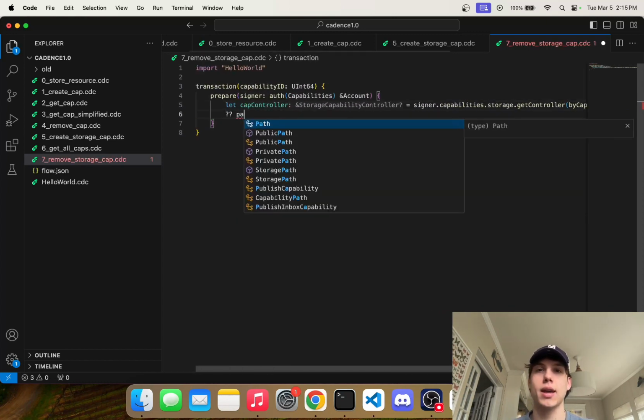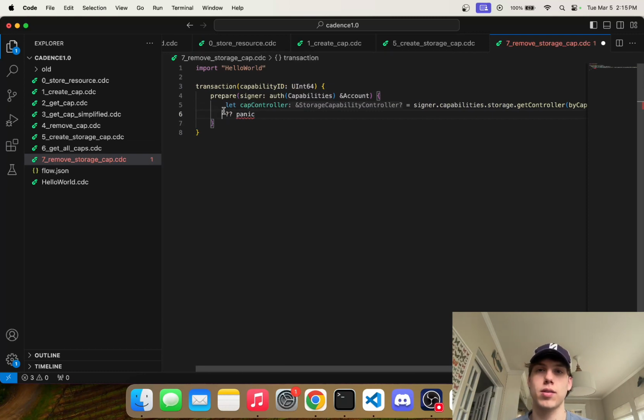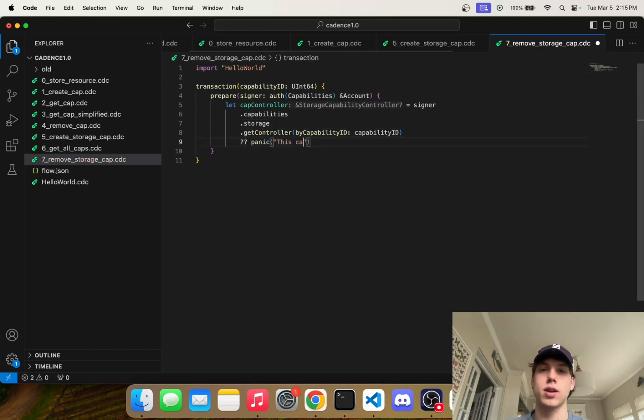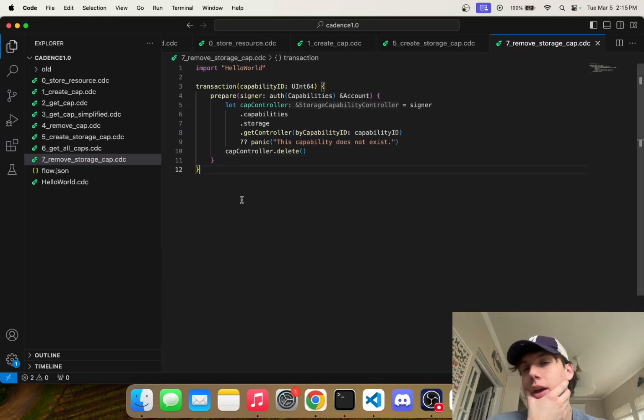And then you can panic. Let's just space this out a little differently. Actually, let's space all this out a little differently. .storage.getController. Then we can panic and say this capability does not exist, right? And then we can say capabilityController.delete. And that will get rid of the capability, or the storage capability, so that storage capability can no longer be used ever again. So that is the end of this video.